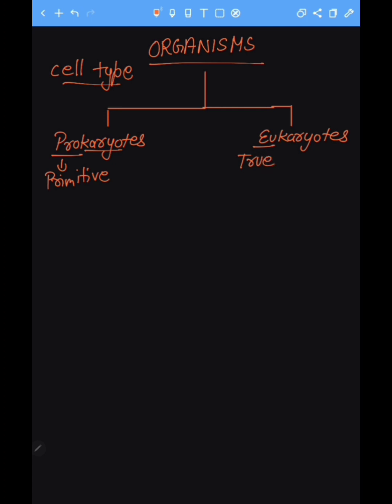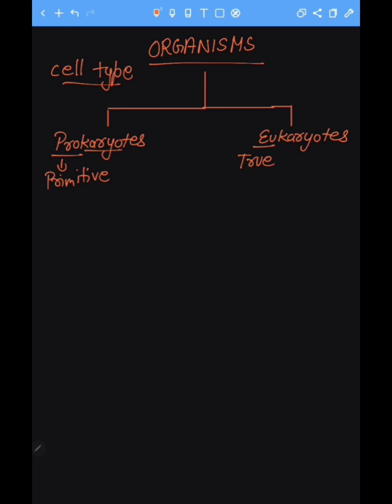It means they have a true nuclear membrane. This is the basic difference between prokaryotes and eukaryotes. Prokaryotes have no nuclear envelope and the genetic material lies inside the cytoplasm as it is, and eukaryotes have a proper nuclear membrane for the genetic material. Okay, so this is the basic difference between prokaryotes and eukaryotes.